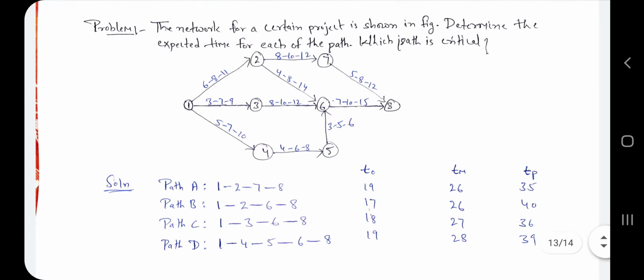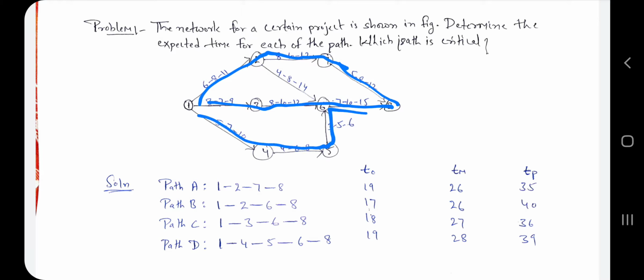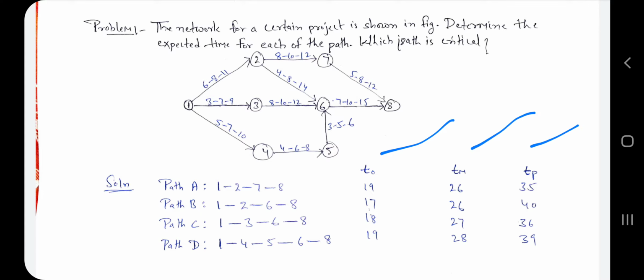Okay. So here we have 4 paths. One is 1 2 7 8, another 1 3 6 8, 1 4 5 6 8, and 1 2 6 8. So these 4 paths we have. Now we have to find T for these 4 paths, and after that we calculate which path is the critical path. So first, we have to calculate T naught, Tm and Tp for the different paths. So for path A we have 1 2 7 8.